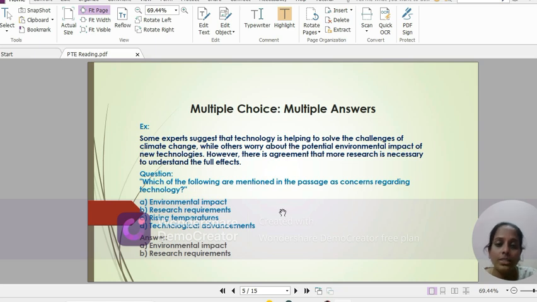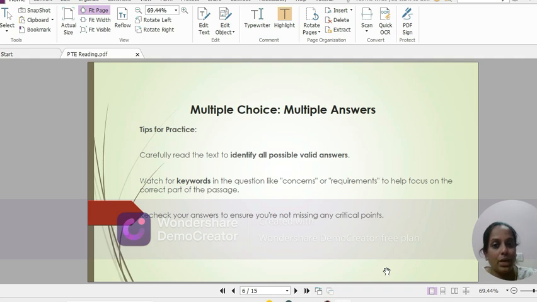So that's why we say it's multiple choice and multiple answers based on the passage and based on the questions and based on the options also because the options have been given in such a way that you need to select more than one. So multiple choice, multiple answers. Let's see some tips to practice this multiple choice and multiple answers.